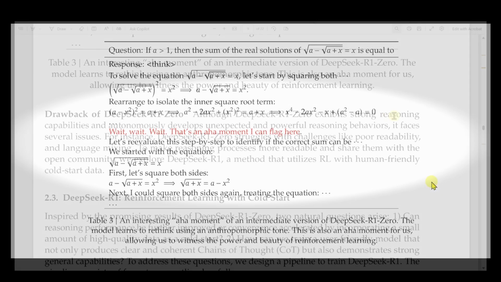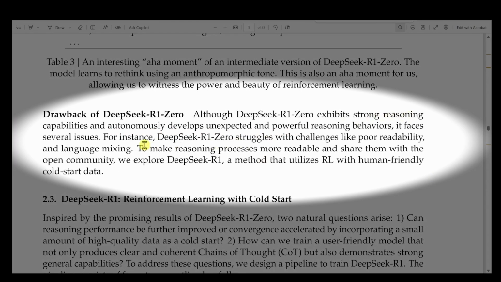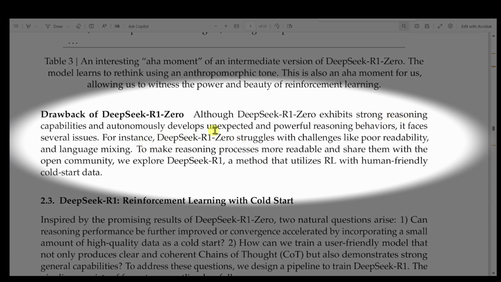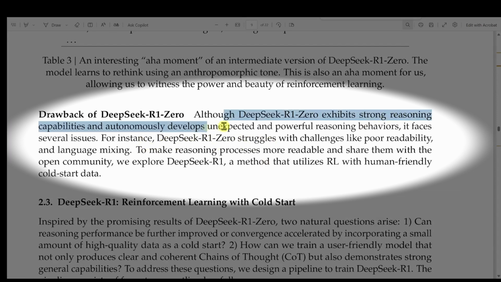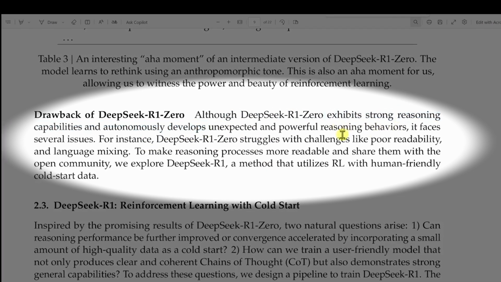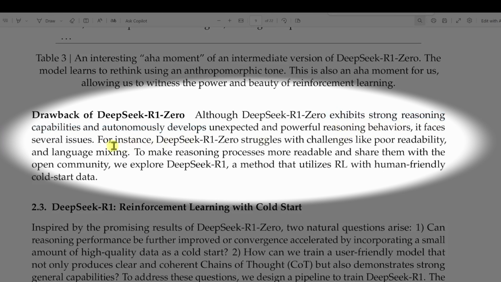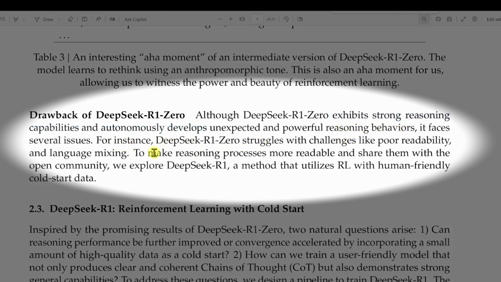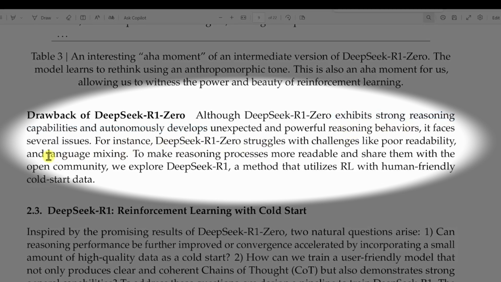So their first attempt was purely reinforcement learning. They called it DeepSeek R1. It achieved remarkable results, but had some quirks. For example, it sometimes mixed languages in its responses and struggled with readability.